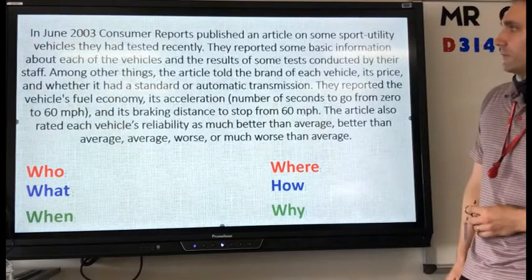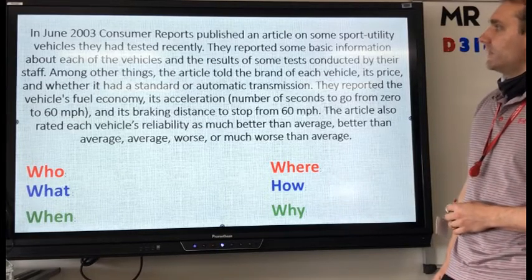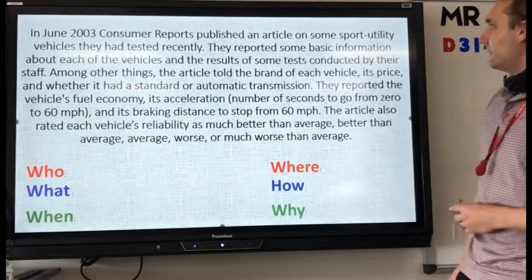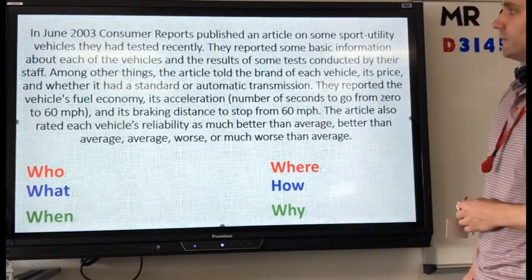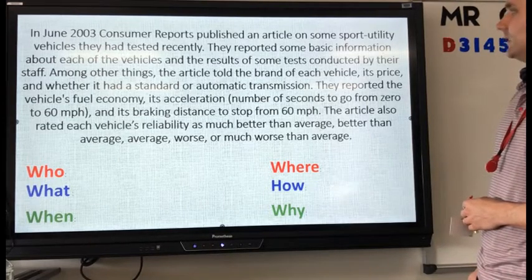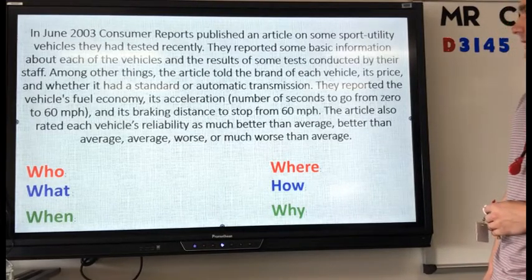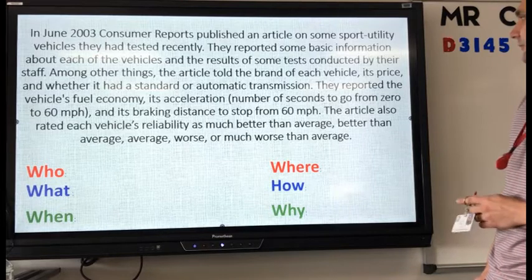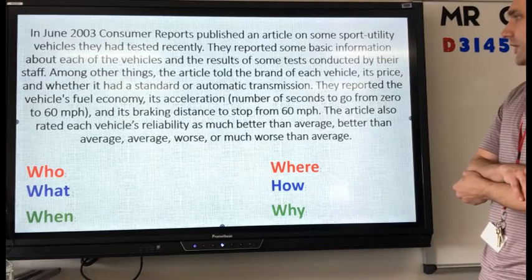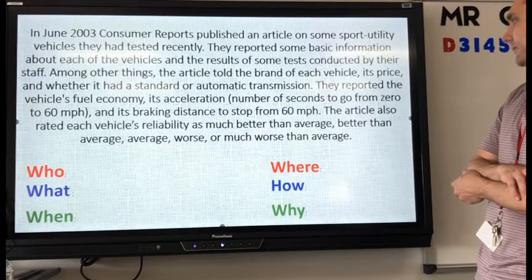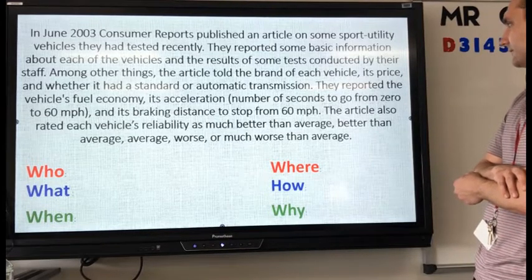All right, last but not least, let's try one more. In June 2003, Consumer Reports published an article on some sports utility vehicles they had tested recently. They reported some basic information about each vehicle and the results of some tests conducted by their staff. Among other things, the article told the brand of each vehicle, its price, and whether it had standard or automatic transmission. They reported the vehicle's fuel economy, its acceleration in seconds going from 0 to 60, and its braking distance to stop from 60 miles per hour. The article also rated each vehicle's reliability as much better than average, better than average, average, worse, or much worse than the average. Okay.